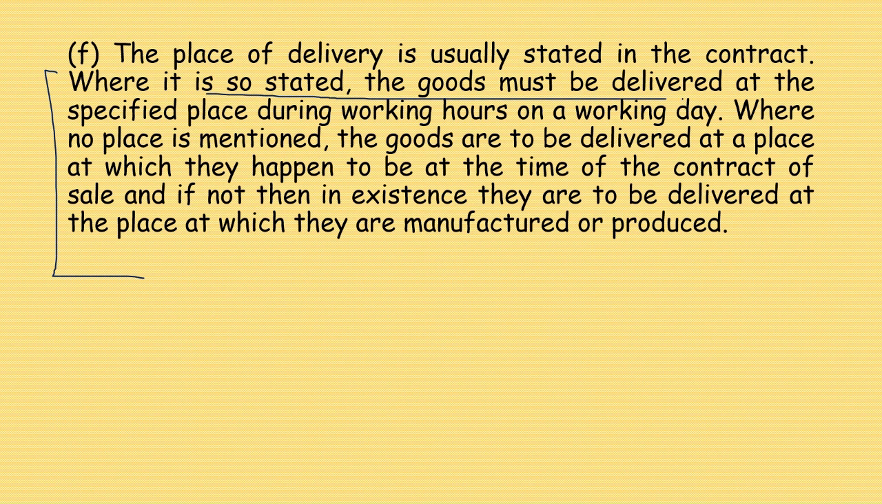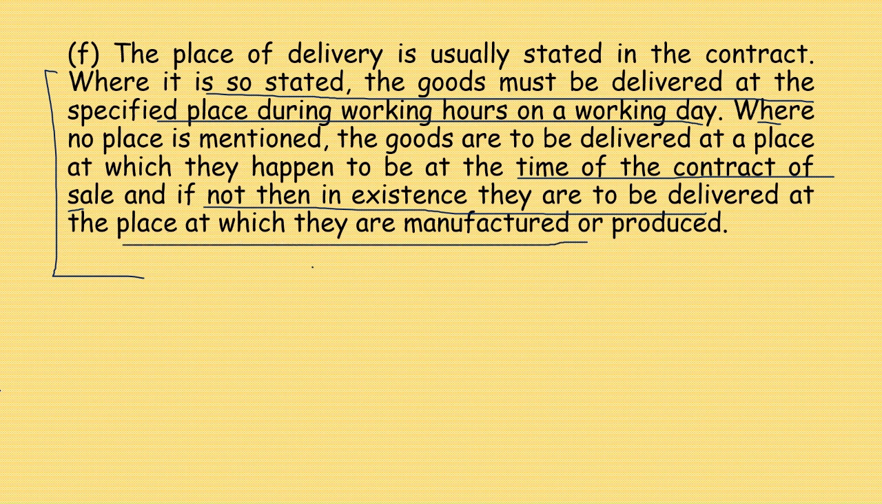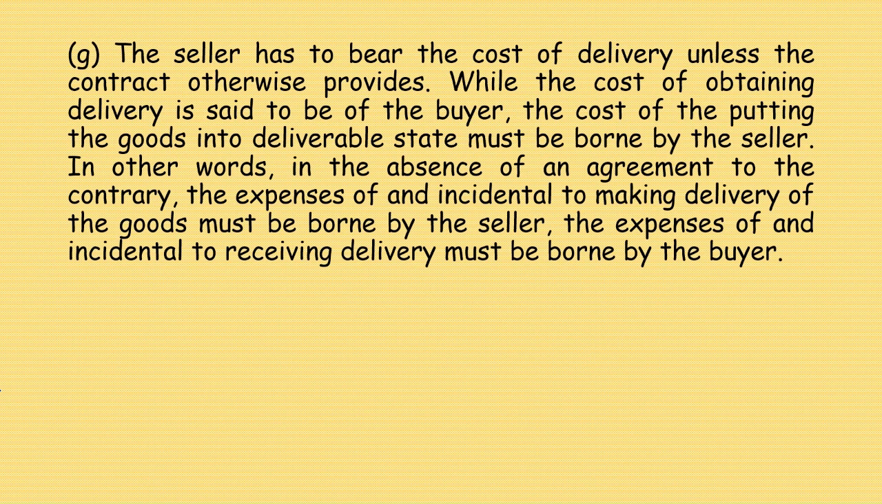Where it is stated, the goods must be delivered at a specified place during working hours on a working day. Where no place is mentioned, the goods are to be delivered at the place at which they happen to be at the time of the contract of sale. And if not in existence, they are to be delivered at the place at which they are manufactured or produced. The seller has to incur the cost of delivery unless the contract otherwise provides.